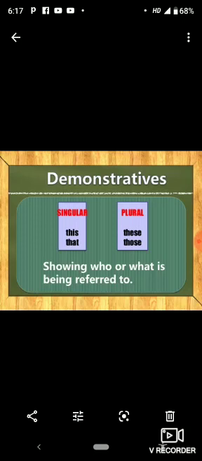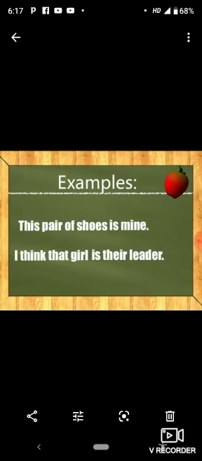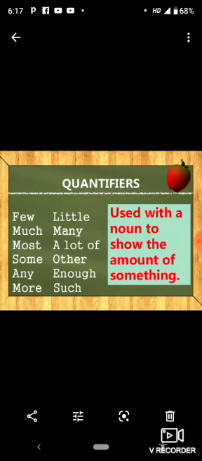For example, this pair of shoes is mine. It demonstrates this pair of shoes. I think that girl is their leader. We are demonstrating a specific girl.